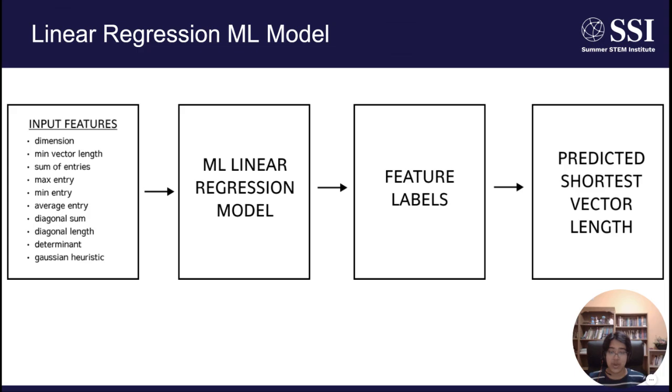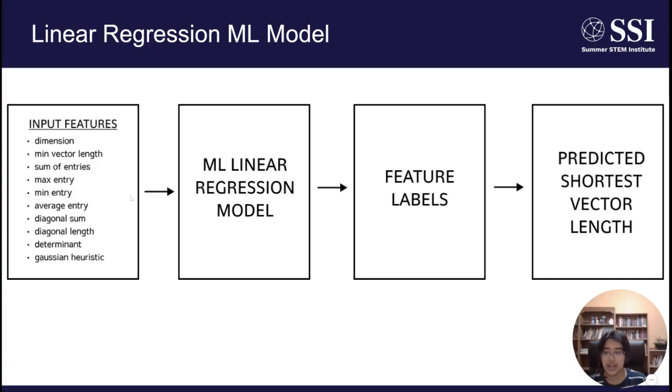In order to answer this question, we implemented a linear regression machine learning model. First, we chose different types of matrices, including the NTRU matrices used in the NTRU cryptosystem, Q-ary, a close variant of NTRU, completely random lattices, and lattices where the entries were pattern dependent, such as the Fibonacci numbers.